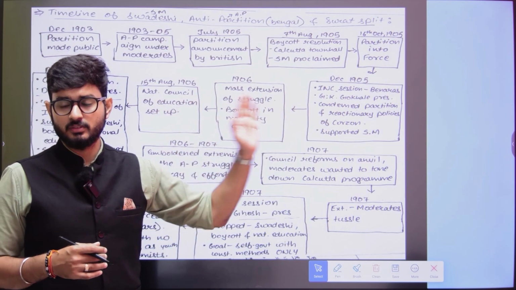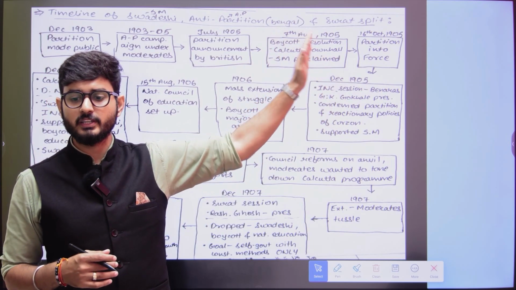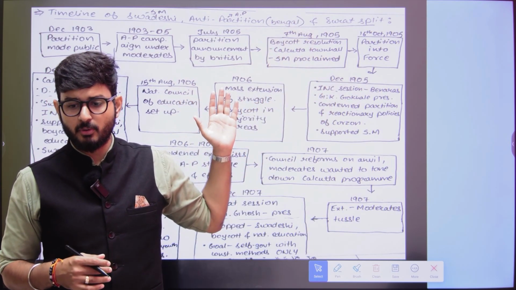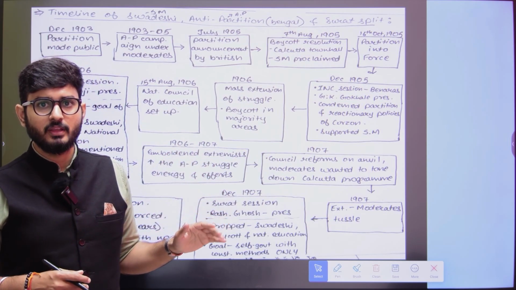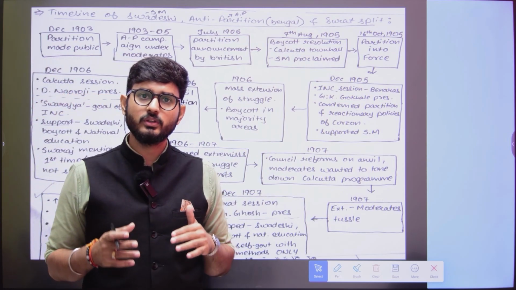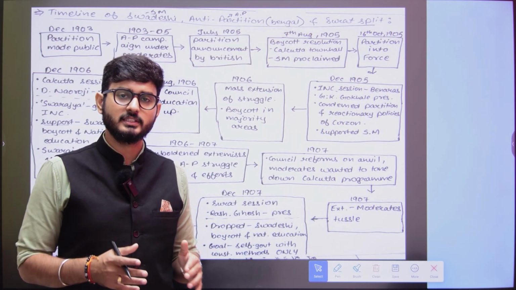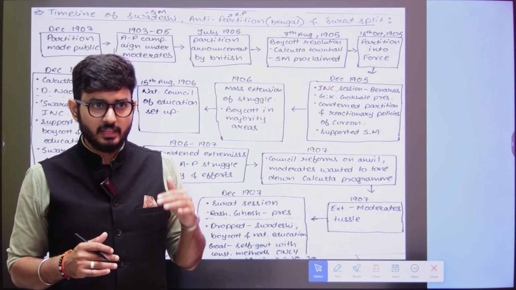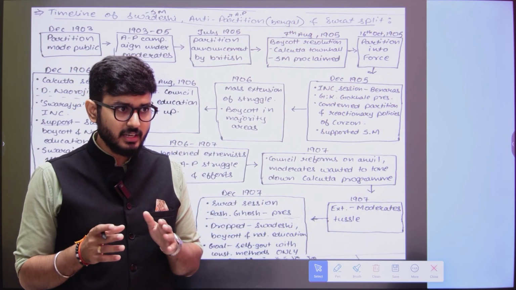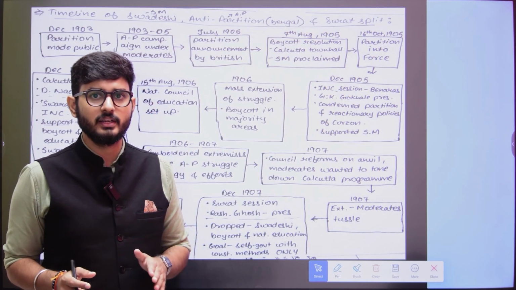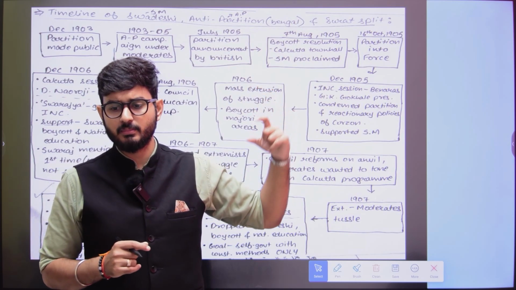some time ago I mentioned to you that we boycotted various British economic products. When the Britishers sold foreign made liquor and foreign textiles to India, automatically they were also taxed. The foreign made liquor had certain taxes, so when it was sold in India, some proportion of tax also went into the British treasury at that point of time.